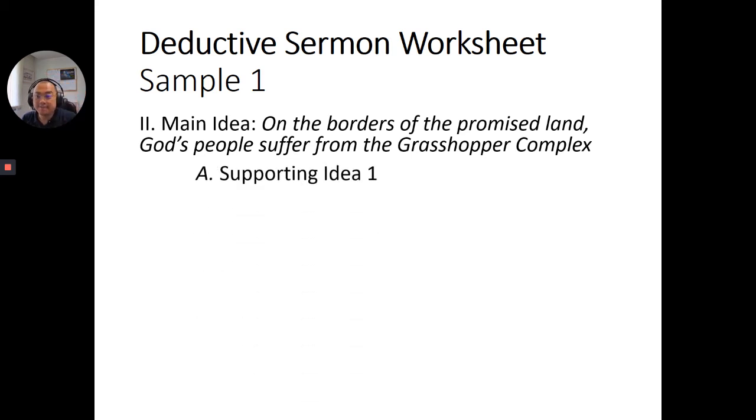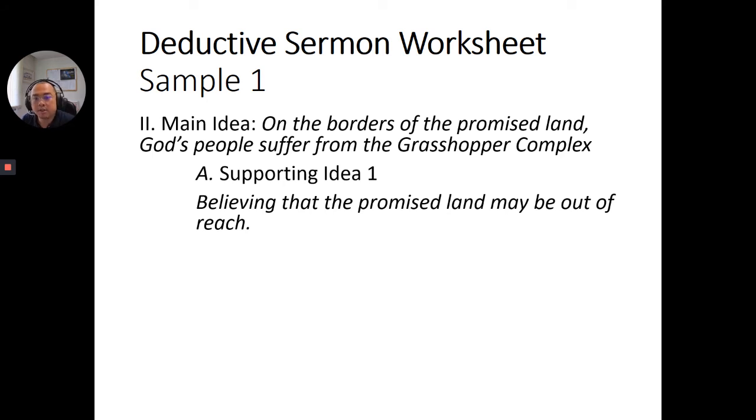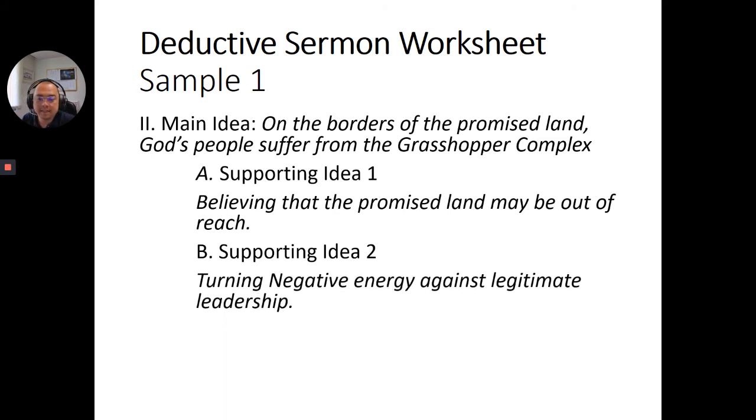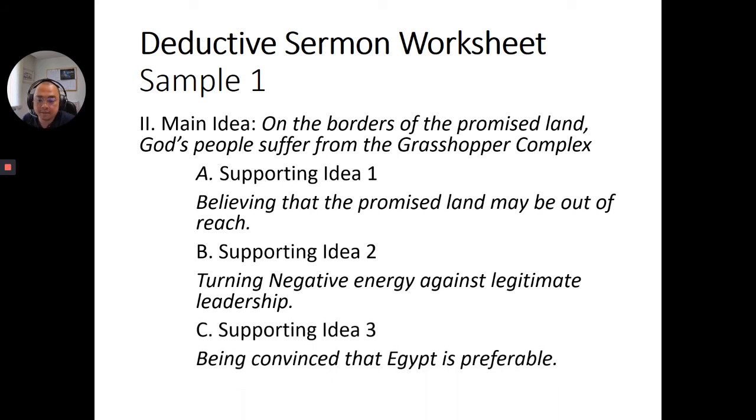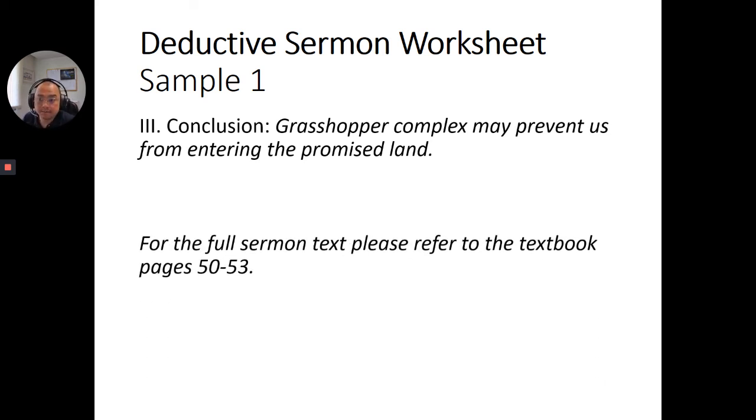Then he gave supporting ideas for this main idea. Supporting idea number 1 says, it happens because they believe that the promised land may be out of reach. Supporting idea number 2 says, it's turning negative energy against legitimate leadership. And supporting idea number 3 says, being convinced that Egypt is preferable. So these supporting ideas are explaining the main idea. Then the writer goes to the conclusion, which says, grasshopper complex may prevent us from entering the promised land. That's the first sample. For the full text sermon, you can refer to the textbook pages 50 to 53.